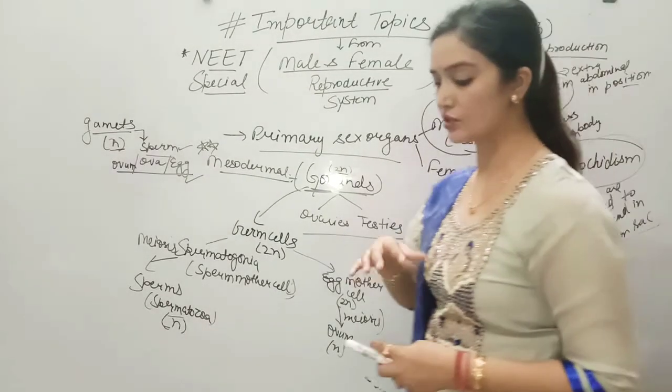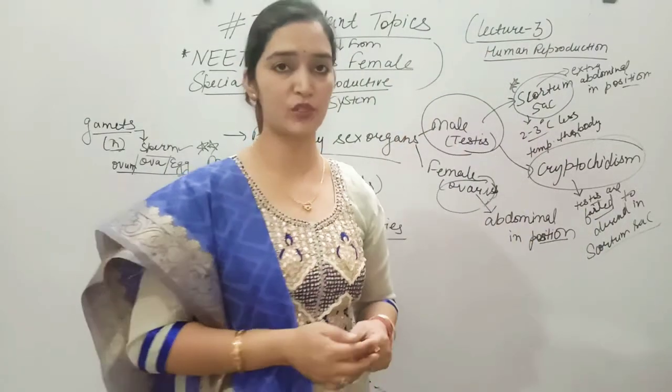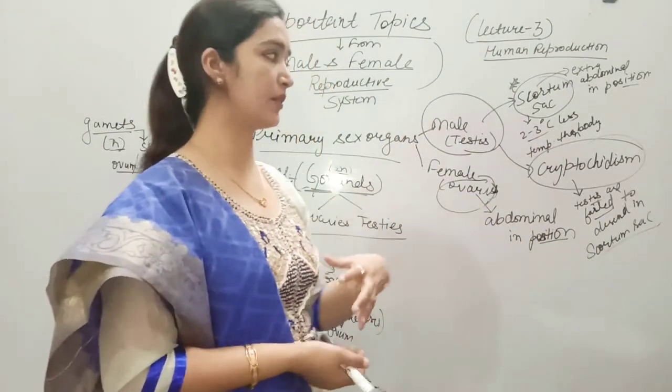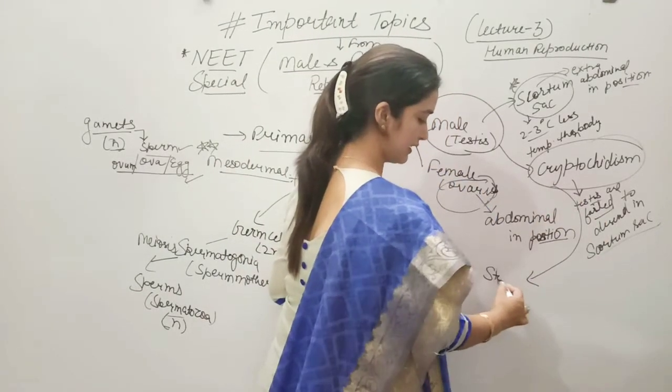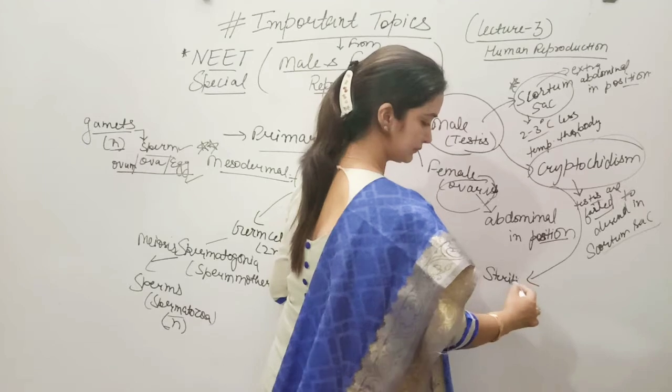They are not coming into the scrotum sac in the extra abdominal position; they are specifically present inside the body. So what in that case? In that case, a male will be sterile. Sterility.